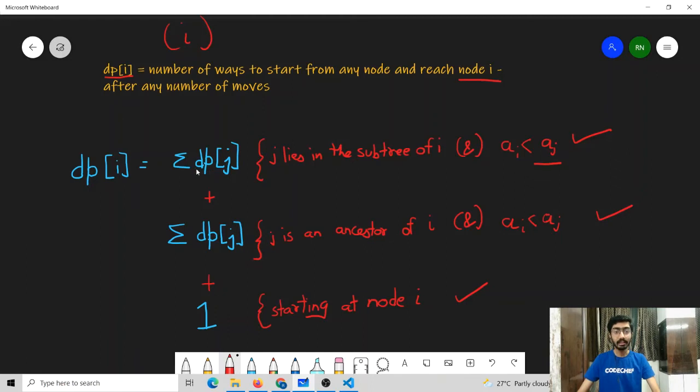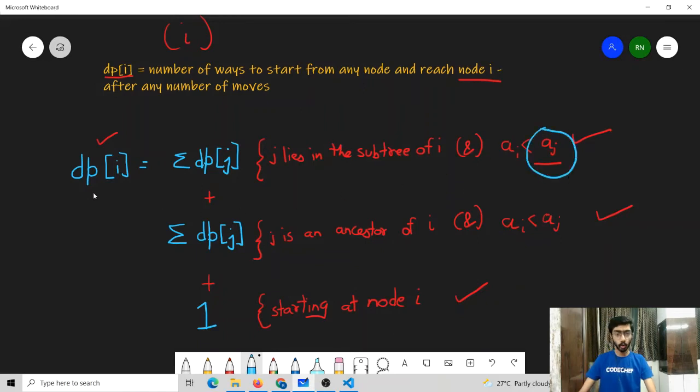We need to take the summation of DP values for all the nodes which lie in the subtree of I and have rating greater than A[I], for all the nodes which are ancestors of I and have rating greater than A[I], and also we need to add 1 because there is always a possibility that we can start at this particular node. One thing that we need to consider is the DP value of any node only depends on the DP value of those nodes that have rating greater than the current node.